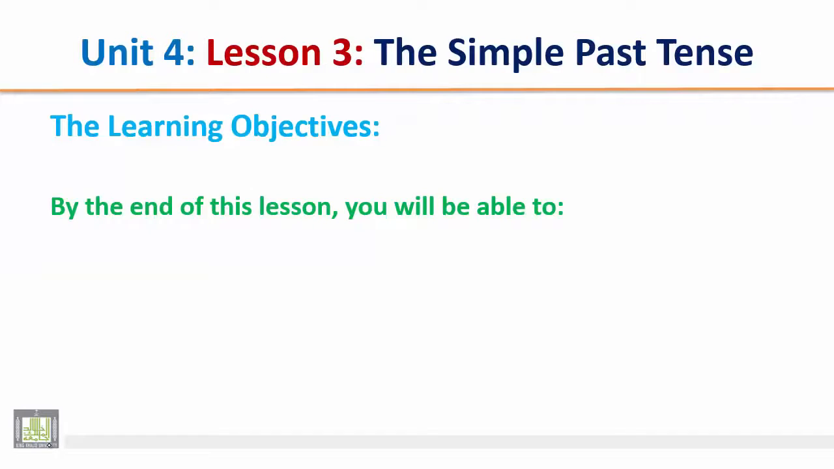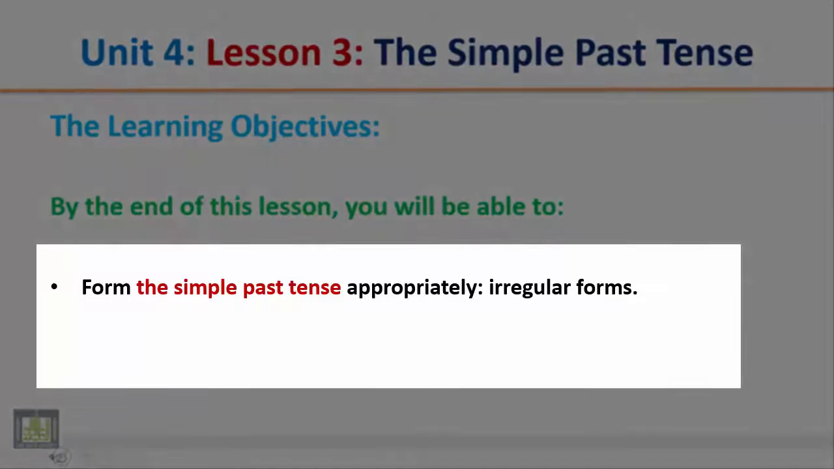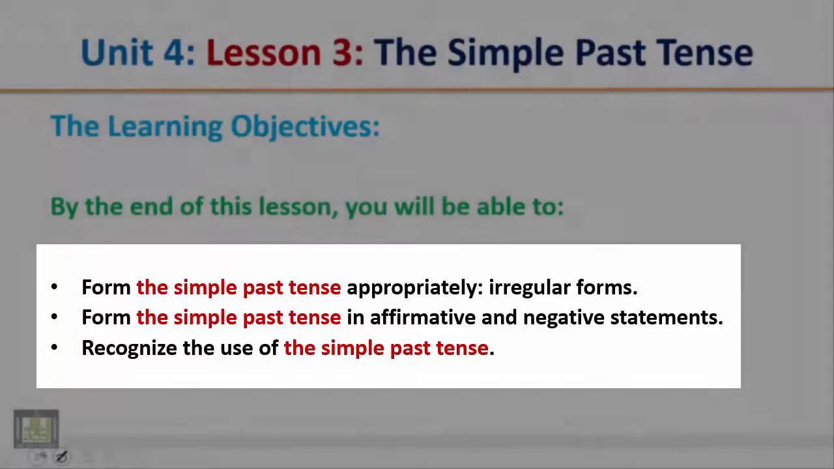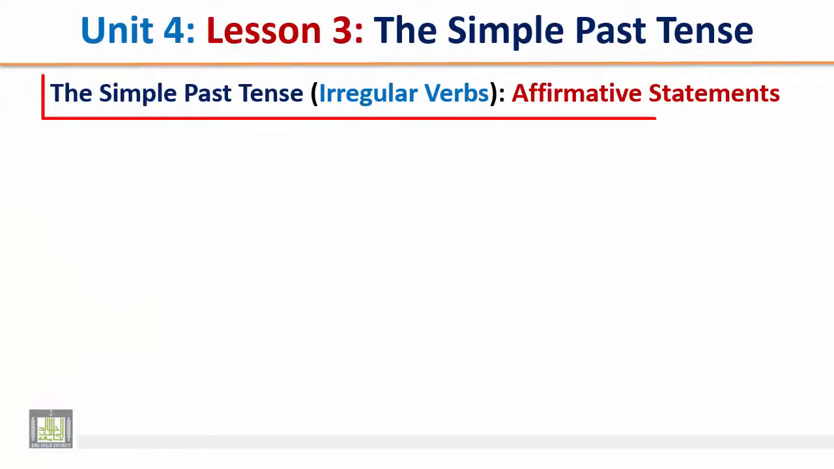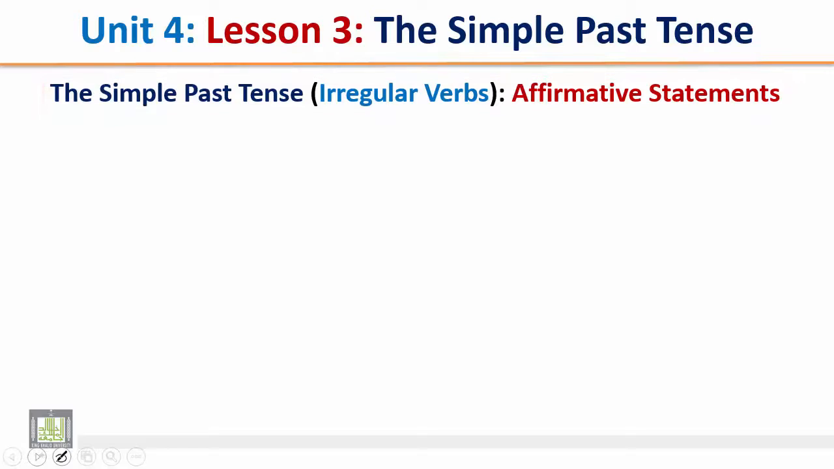The learning objectives. Dear students, by the end of this lesson you will be able to form the simple past tense appropriately, irregular forms, form the simple past tense in affirmative and negative statements, and recognize the use of the simple past tense. The simple past tense, irregular verbs, affirmative statements.